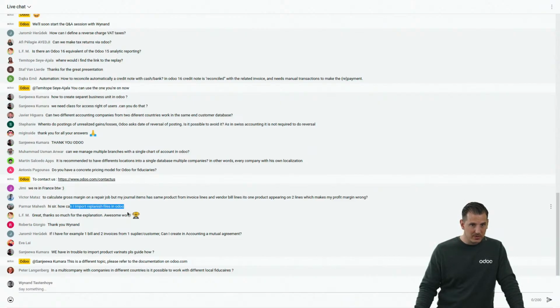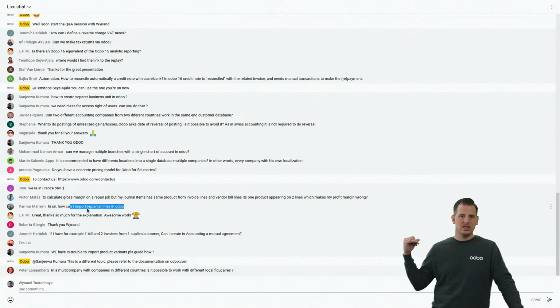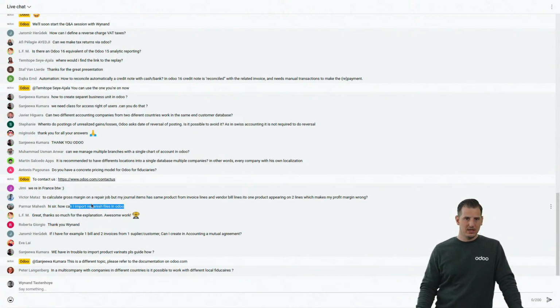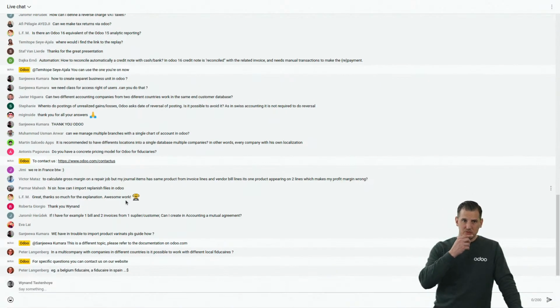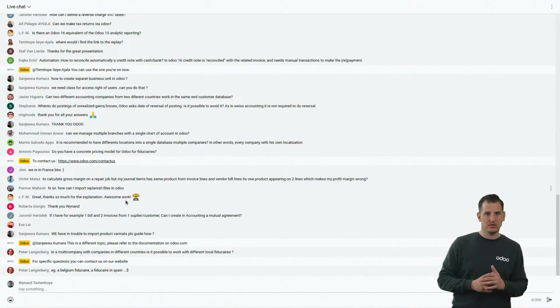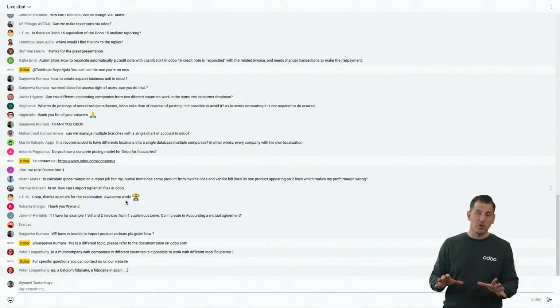Import replenish files in Odoo. Pamar, if you're talking about taking over historical data in Odoo, the easy answer, but the way not to go, would be to import accounting entries. But I would really ask you to not do it, because I think it's a lot of work, a lot of consultancy for less added value.